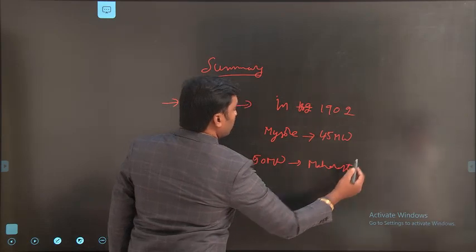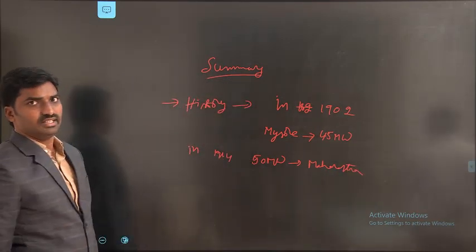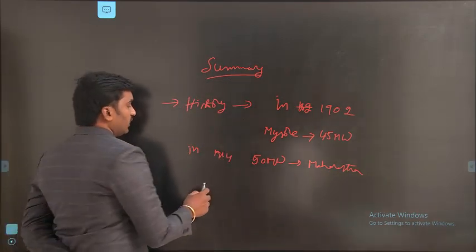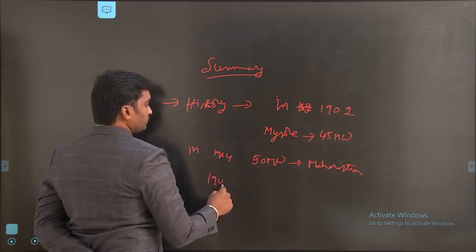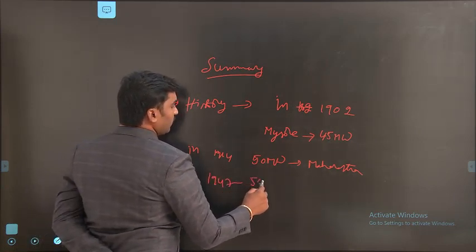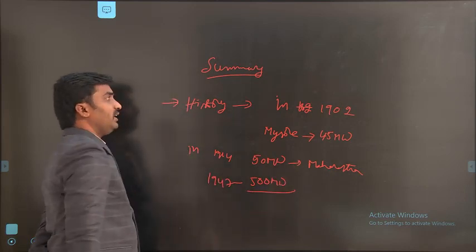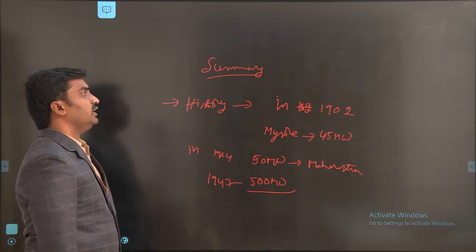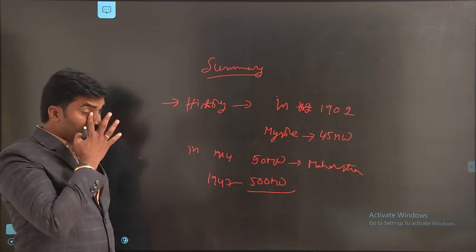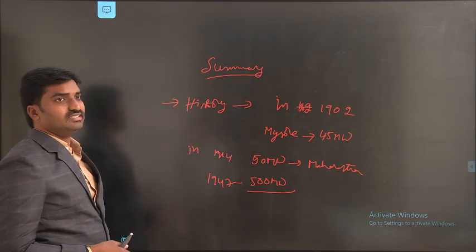So in the state of Maharashtra, the second power plant is started. Up to 1947, we generated 500 megawatts of power in India. Okay, so this is a brief history of a hydroelectric power plant. So how is hydroelectric power generated?